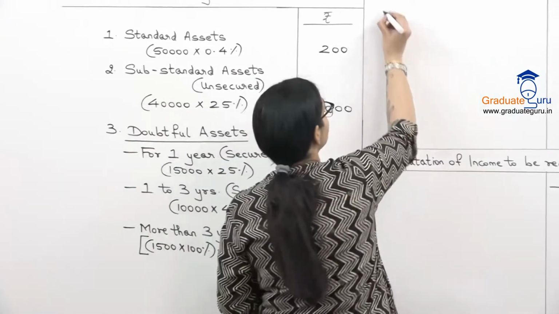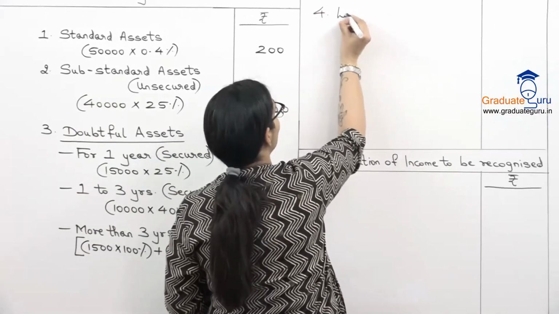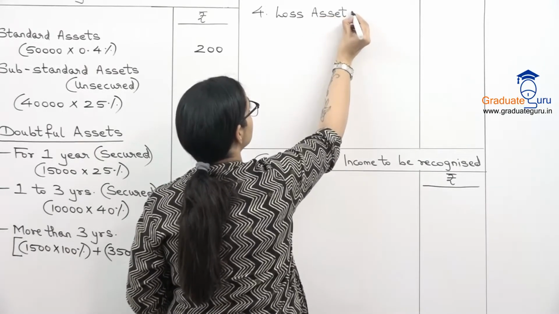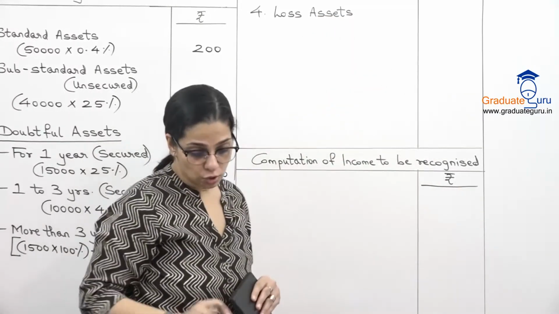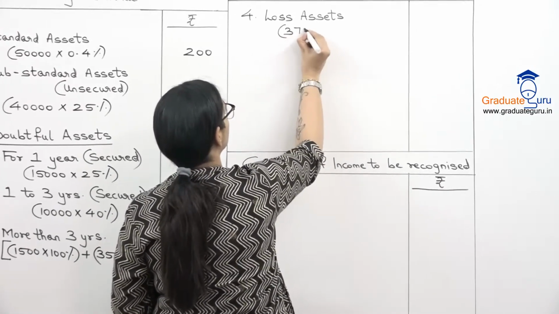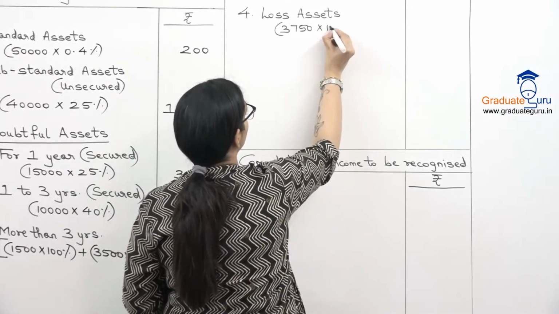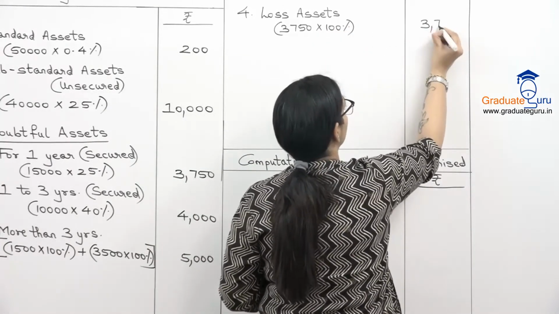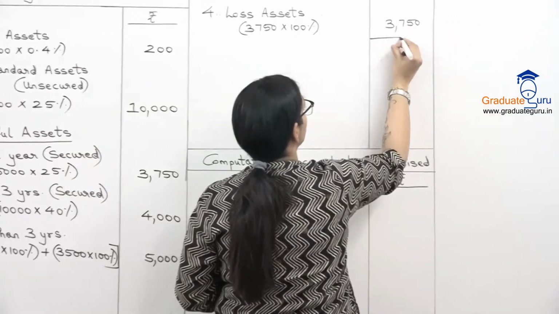And then we have our last category, the fourth category, loss assets. And that is anyway always 100%. So loss assets, we have 3,750 as the amount given, and into 100%. So that is 3,750.